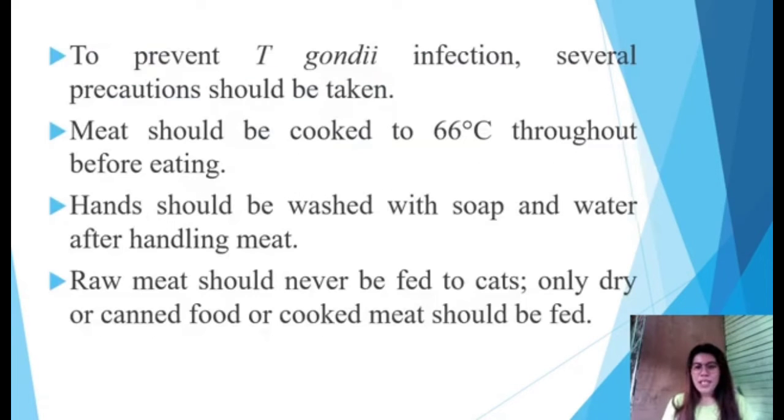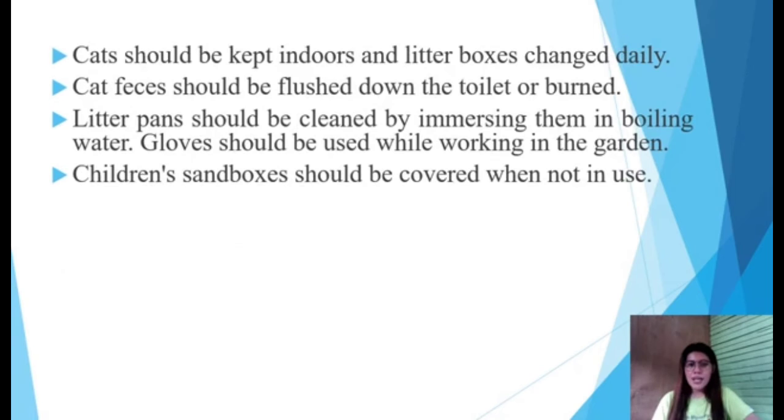To prevent T. gondii infection, several precautions should be taken. Meat should be cooked to 66 degrees Celsius throughout before eating. Hands should be washed with soap and water after handling meat. Raw meat should never be fed to cats. Only dry or canned foods or cooked meat should be fed. Cats should be kept indoors and litter boxes changed daily. Cat feces should be flushed down the toilet or burned. Litter pans should be cleaned by immersing them in boiling water.